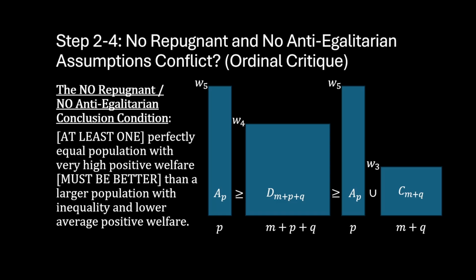We can see that this is true in step 4 by seeing on the left side of the equation that population A must be greater than or equal to population A and population C.